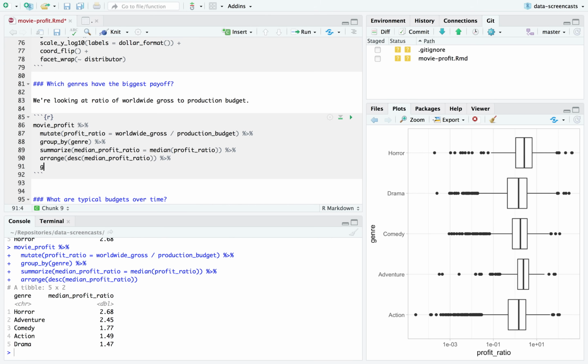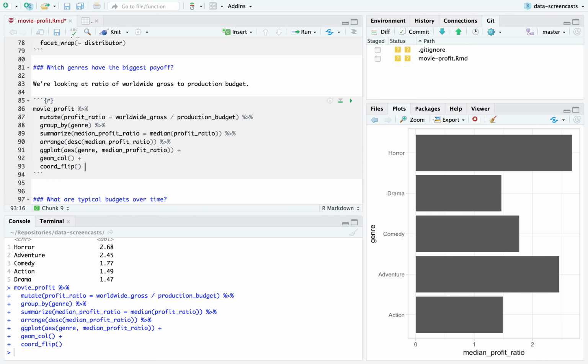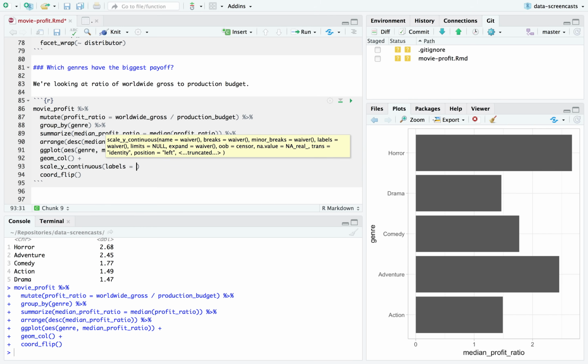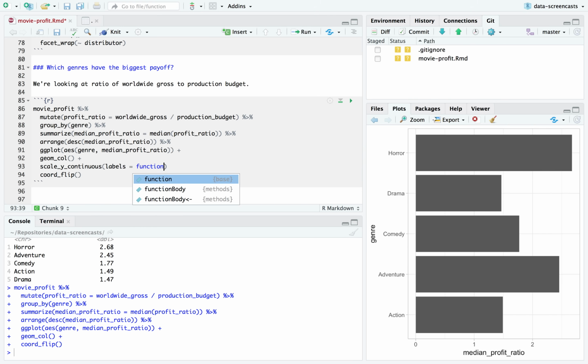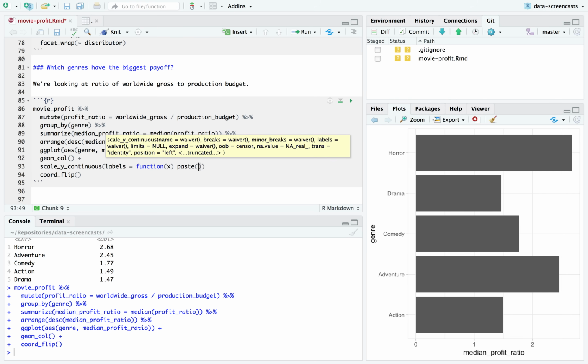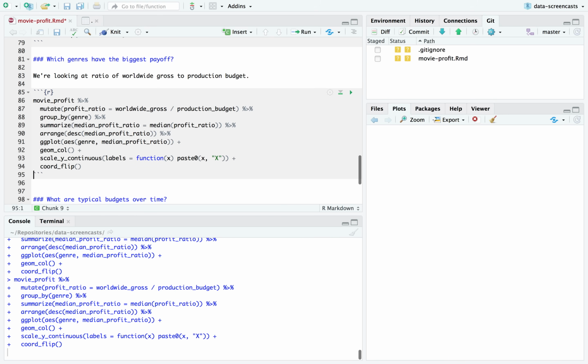If I had to stop right now and make one graph, I'm about halfway through, but if I had to stop, I would probably make a bar plot. I would definitely coord flip it, and I'd put on the y-axis median profit ratio. And I'd probably say let's make the y-axis labels equal, I can't remember if this is a function, but I would write one myself where I'd say it's x times. Paste your number times x. That is because I want it to be 1x, 2x.